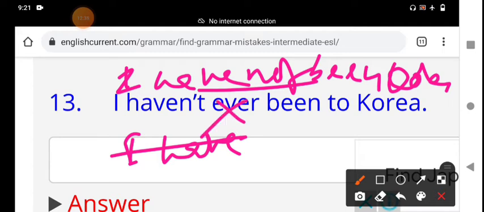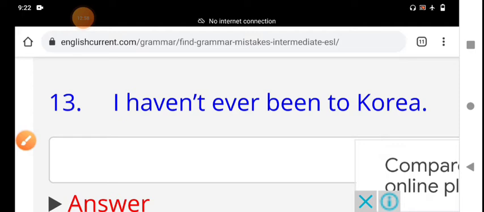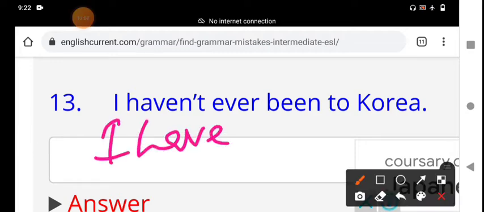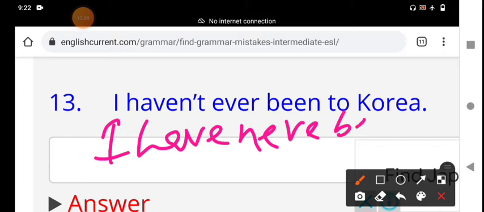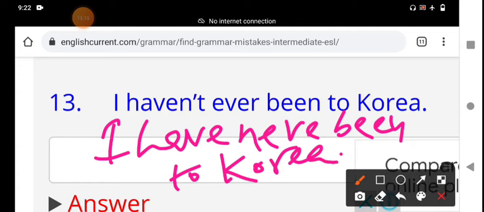We should not use ever; a double negative will be there. I have not been to Korea means I never went to Korea and came back. That is one type of answer. It is a general statement. Using the negative sentence, we should use: I have never been to Korea. That is the right answer. We should use never instead of ever.